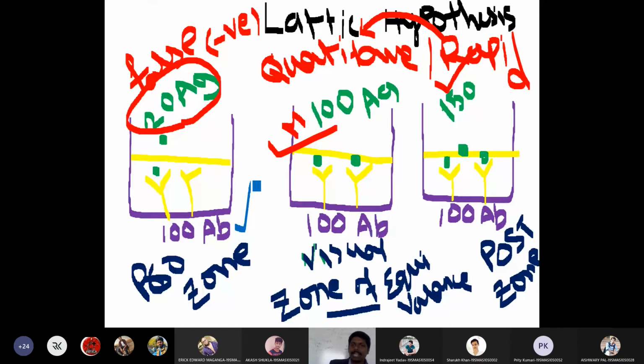Is this clear for everyone? Lattice hypothesis, clear for everyone, and you understand why we are diluting the samples, right? We dilute the samples in order to identify the zone of equivalence. If we do not dilute the sample, we may get a false positive test, because the patient has antigen but it didn't react. To overcome this problem, we dilute the sample and check at what concentration we get the reaction. That is called the zone of equivalence, also called the prozone phenomenon, the Marrack hypothesis, or the lattice hypothesis, right?